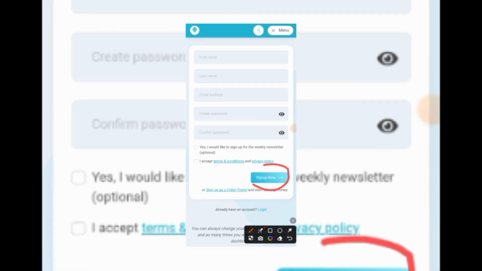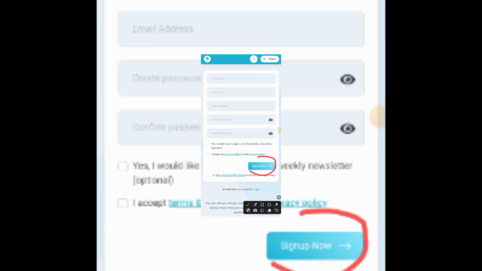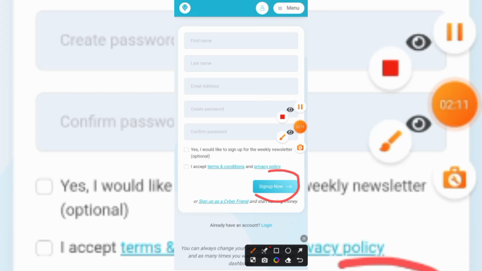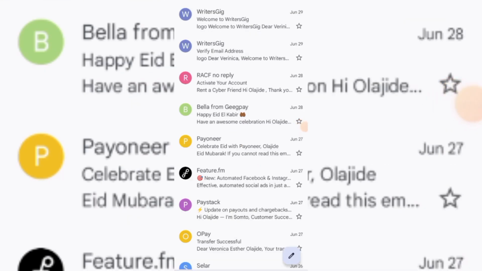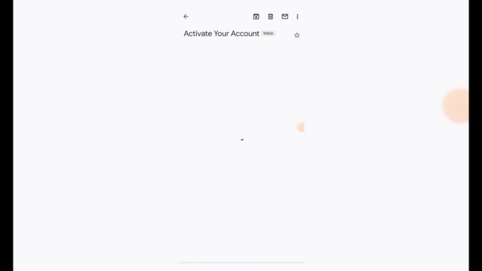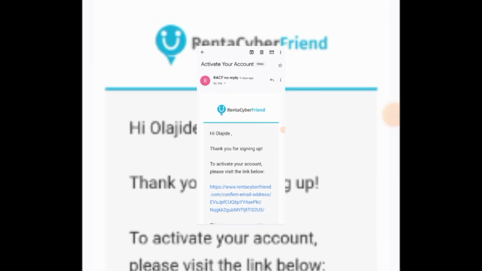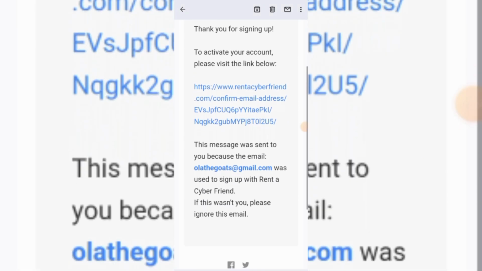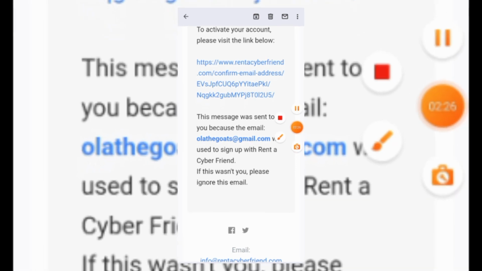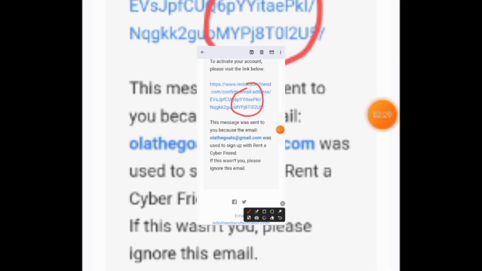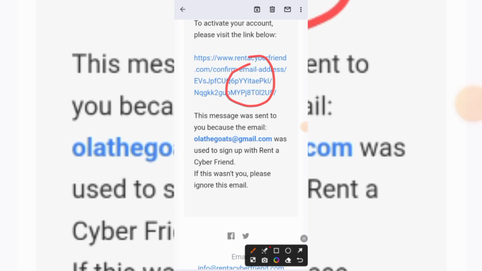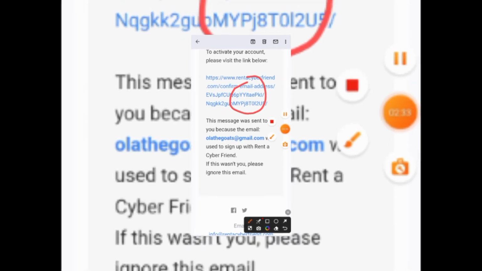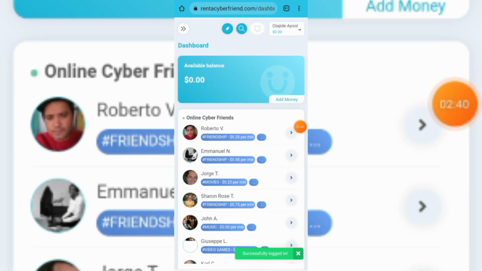So right now, let me quickly create a free account to show you how you could go about on this website. So guys, I'm done creating an account. You can see they sent me a confirmation email, and this is how the email looks. Once you create an account on the website, this is how the confirmation email is going to look. They're going to ask you to verify your email address, so just click on the link right here. Once you click on the link, your account is going to be verified. So right now I'm going to log in to show you how it looks on the inside.